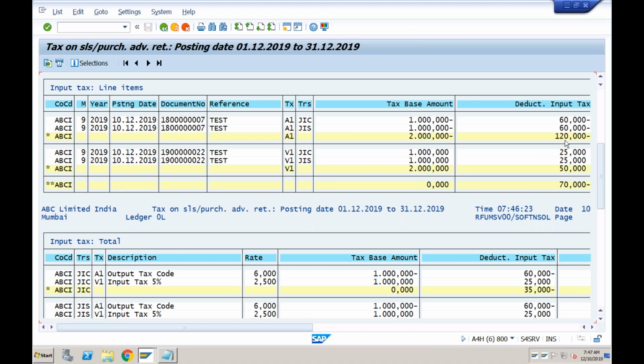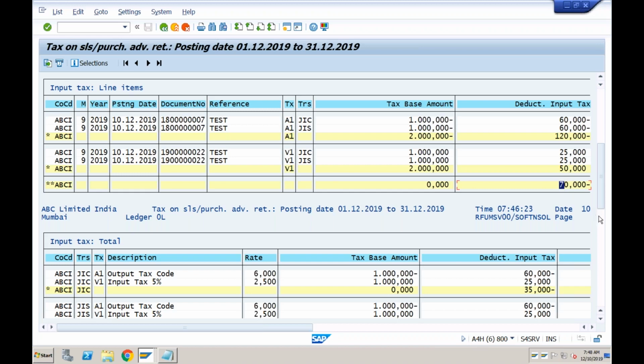how much is this? 120. Okay, this is the total output tax. This is something which I have collected from the customer, but I need to pay to the government. And total input is 50, which means I already paid to the vendor. So remaining is 70. This is the balance that I need to pay to the government. Right? This is the concept of value added tax, which means total output tax minus total input tax equals what you need to pay to the government. So this is your liability.